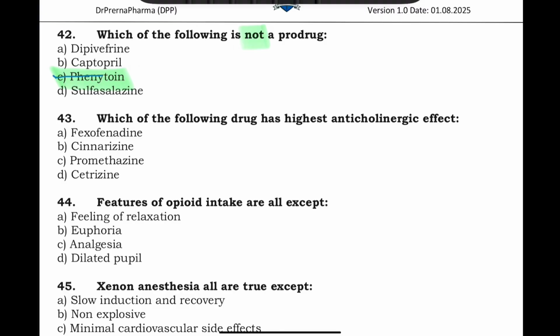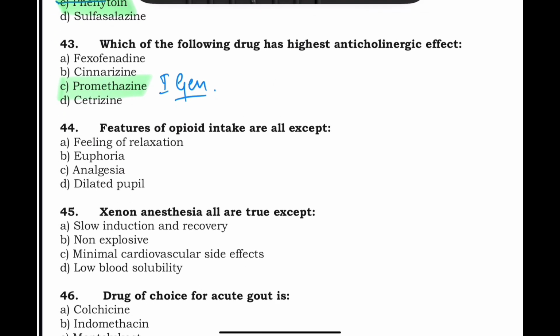Which of the following has highest anticholinergic effect? Fexofenadine, cinnarizine, promethazine, cetirizine. So the promethazine is the answer. Why? Because first of all, it is a first generation compound. And first generation compounds are the ones which have got more anticholinergic activity. Fexofenadine, cinnarizine, cetirizine, they are second generation, so they don't have anticholinergic activity.